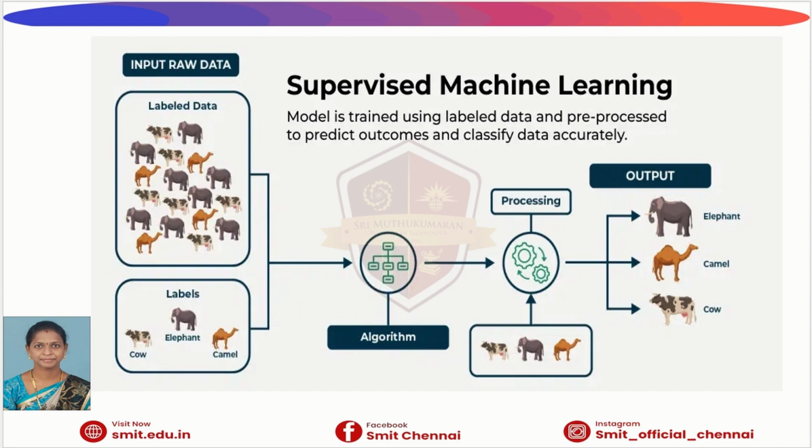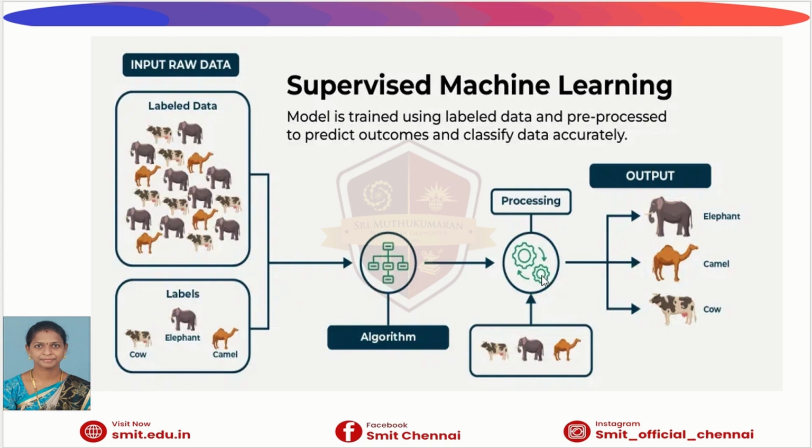For example, the elephant image is labeled elephant, the camel image is labeled camel and so on. These labels are given to the algorithm. The algorithm is the brain of the system. It studies the data, compares patterns and tries to understand the different animals.